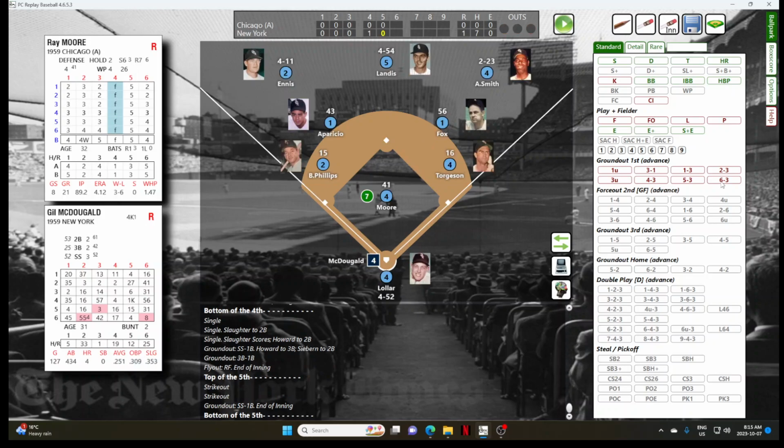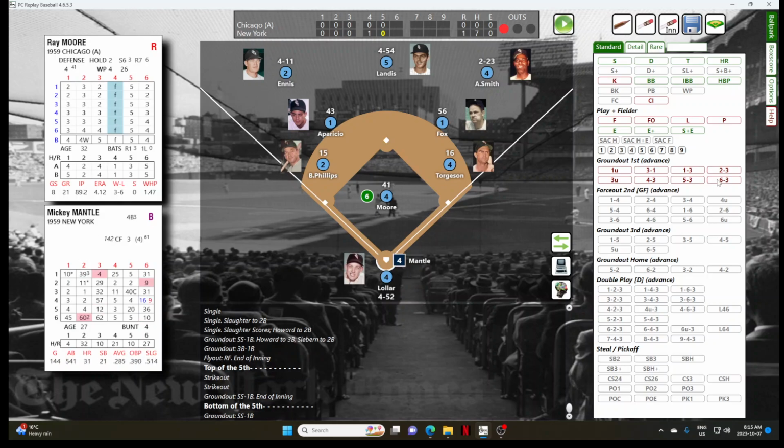Bottom of the 5th with the Yankees up 1-0. Gil McDougald steps up. McDougald is 0 for 2 in the game. And McDougald will hit a ball to short to Aparicio. He makes the play for out number 1. For Mickey Mantle, who is 0 for 2 in the game. And Mantle will hit the ground ball to Nellie Fox. Over to first, and that's out number 2.